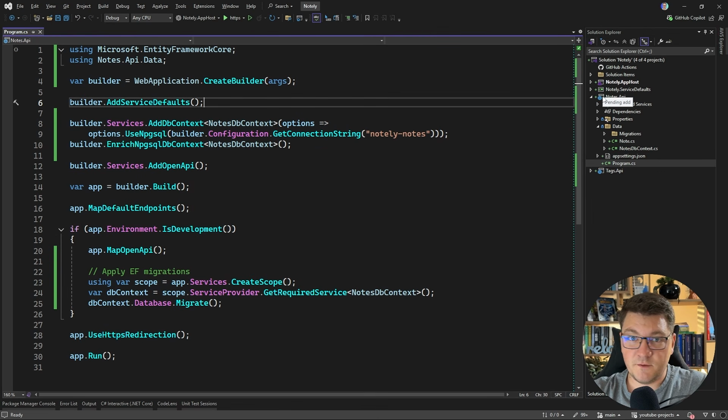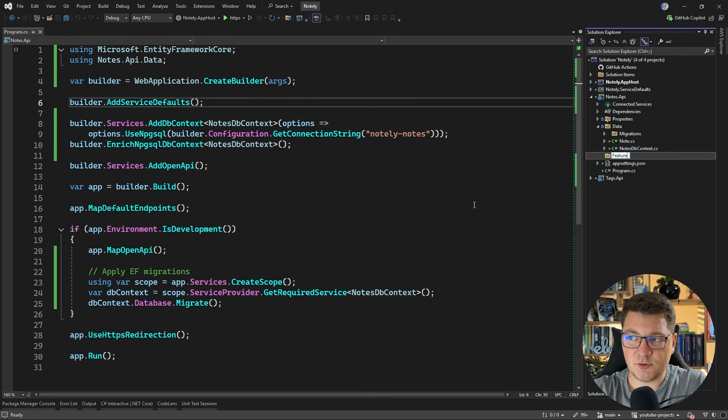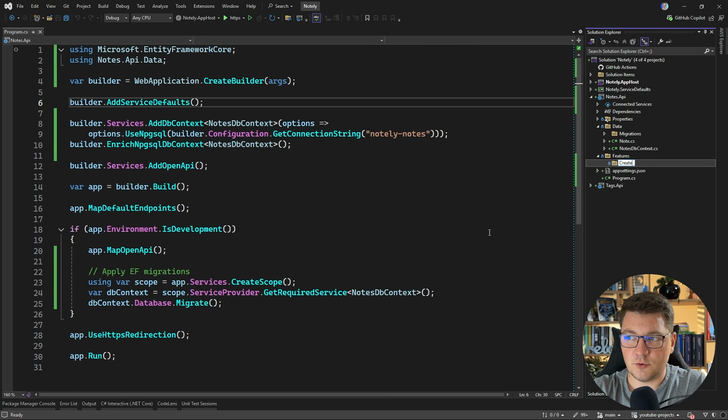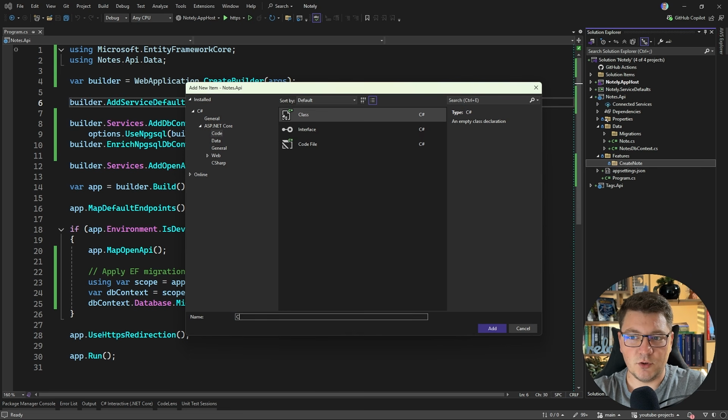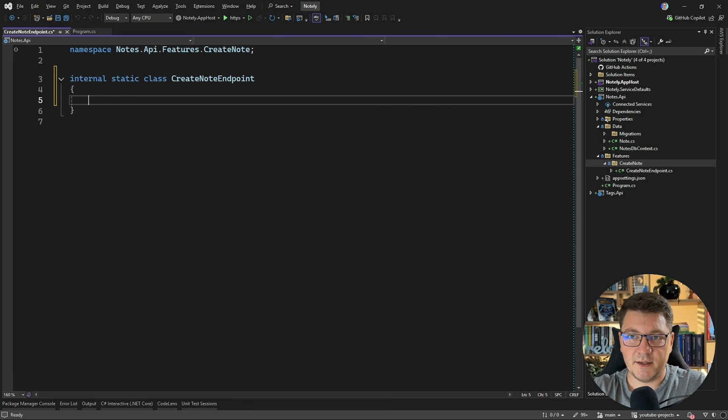I'm going to use a feature-based approach to organize my endpoints and use cases. And let's create a features folder. And inside of it, I'm going to add a new folder called CreateNode. Now let's add a class inside. You can choose if you want to use one class per feature or multiple. Let's call this the CreateNodeEndpoint. I'll make this internal and static, and inside of it I need to define my request delegate.